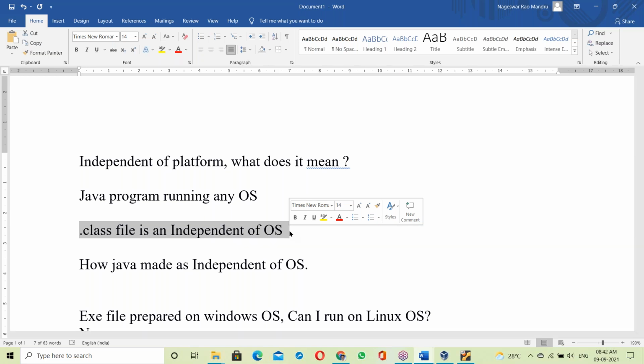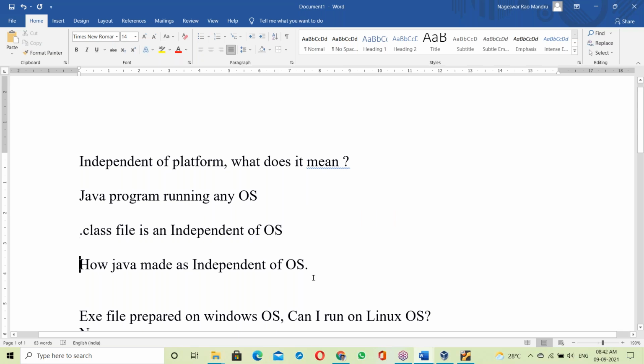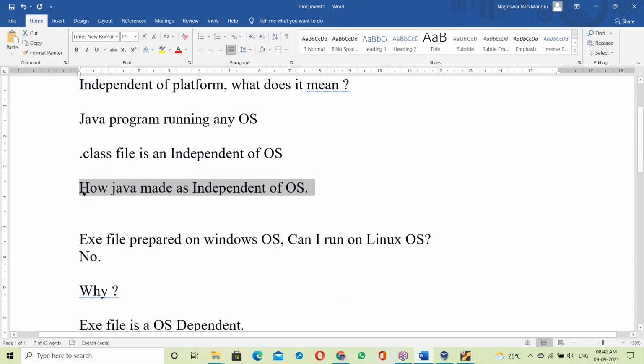Prepared on any OS and running on any OS, that is nothing but independent. Now the question is how Java made us independent of OS. For that purpose, first of all, about exe.